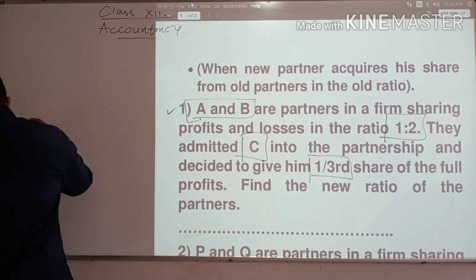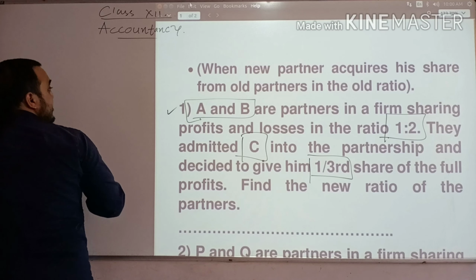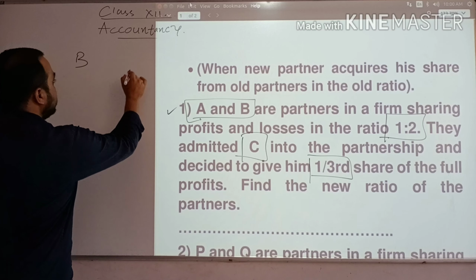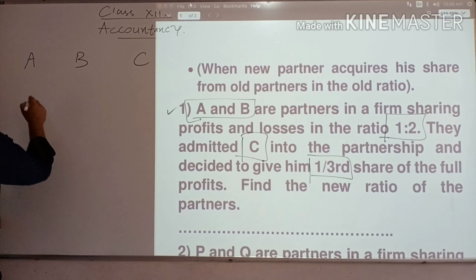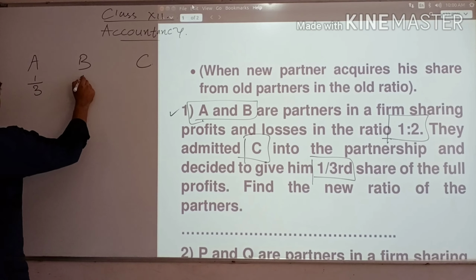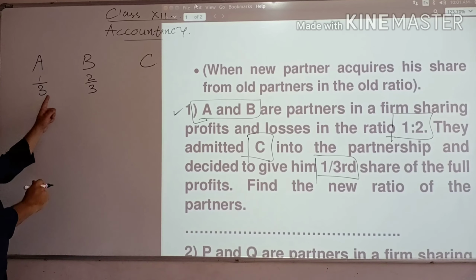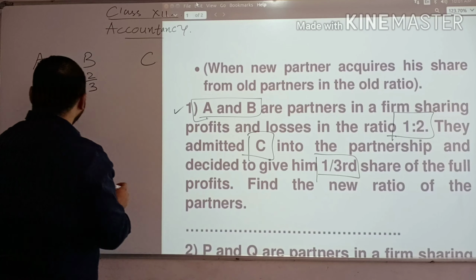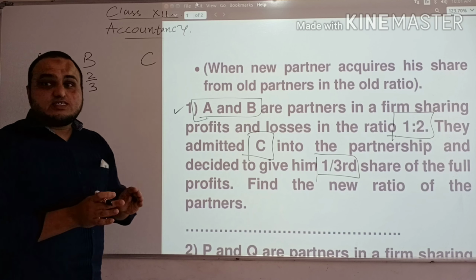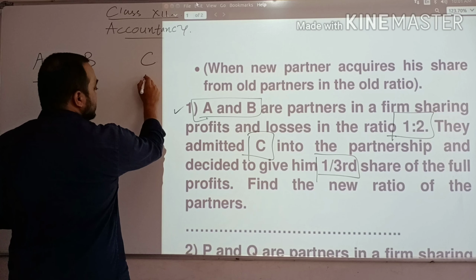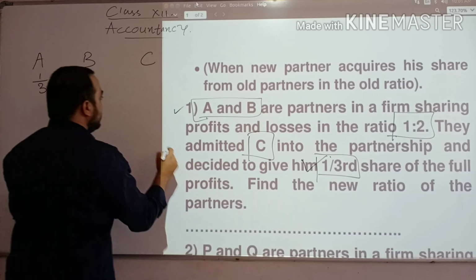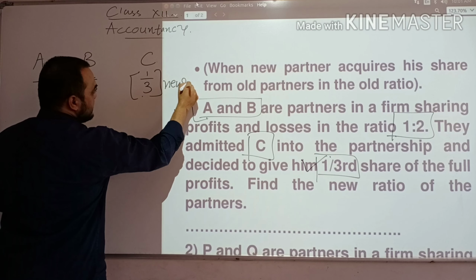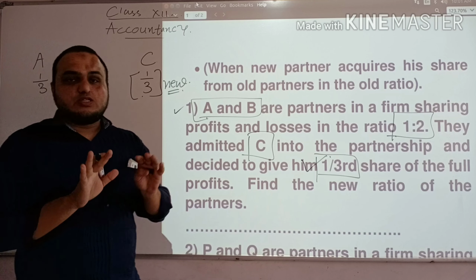Now let me tell you a few things here. First of all, A and B were both partners, and then C was admitted in the business. So the old ratio was 1/3 and 2/3. How 1/3 and 2/3? 1 plus 2 equals 3, so it means 1/3 and 2/3. Now C is admitted in the business and C's share is given in the sum, that is 1/3. So I will mention here 1/3, and here I will write new, it means C is a new partner. This is the information given in the question.